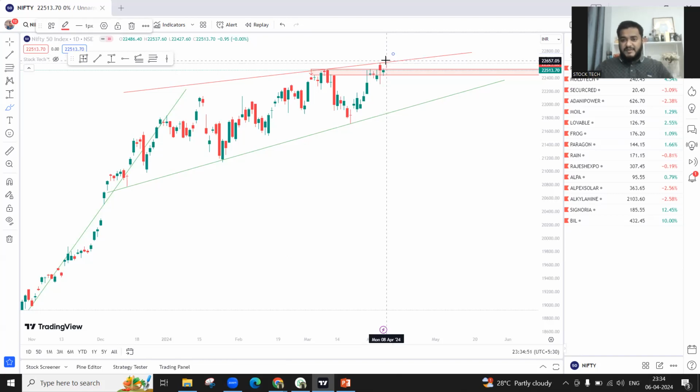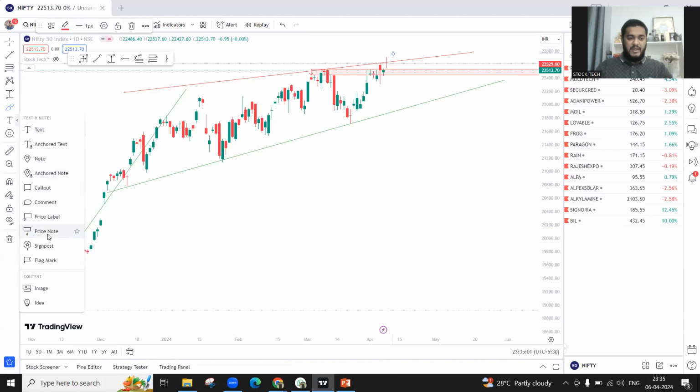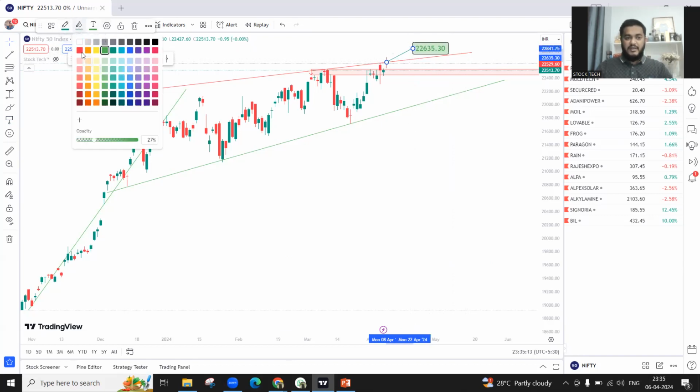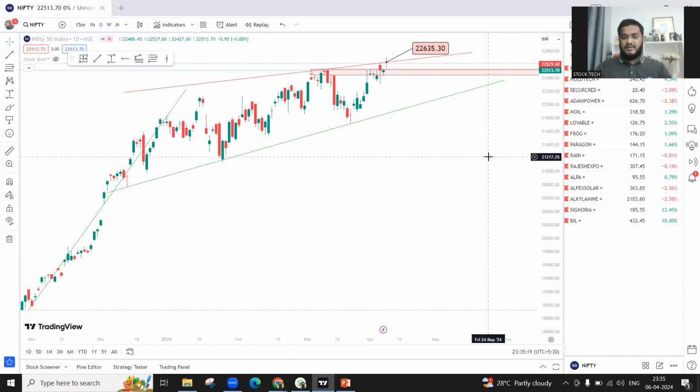So for Monday specifically, I want a closing above 22,640. Let me mark it very clearly over here, that if you are talking specifically about Monday, I want a closing above 22,635 levels, because this is a very strong resistance for Monday. This is a very strong resistance for Monday. 22,635.